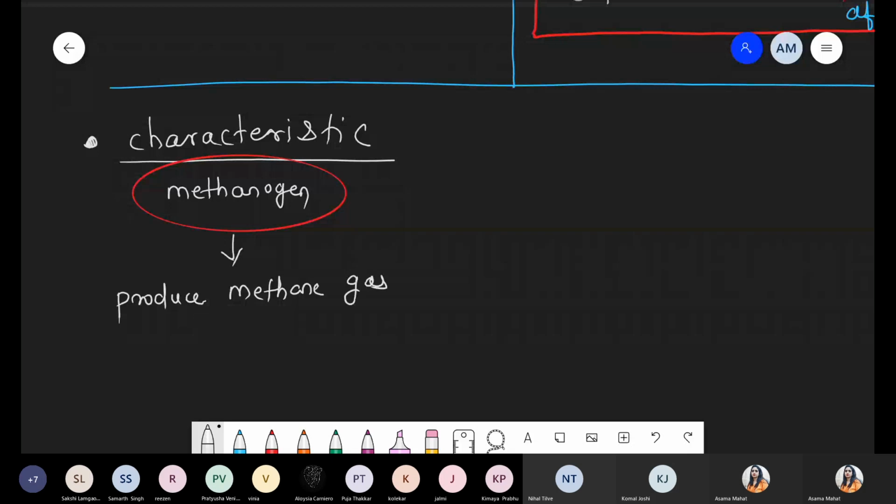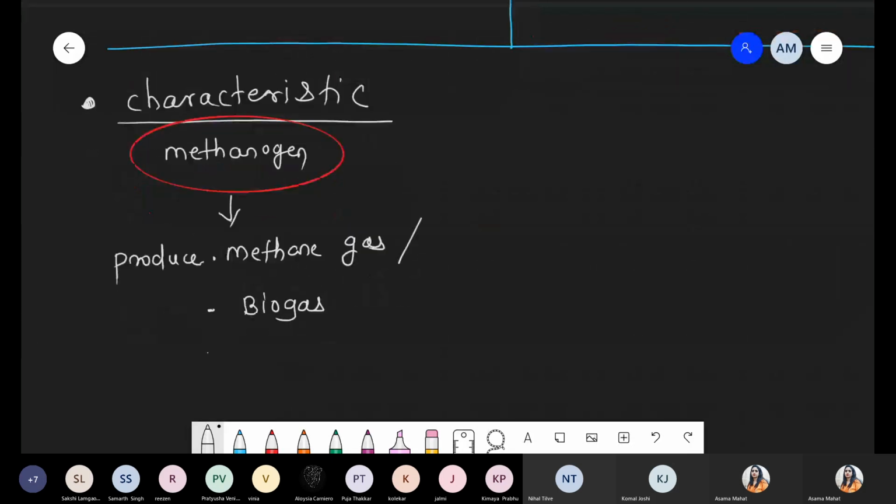And methane gas, it has the different name. Methane gas also called as the biogas because it is used in biogas production, as well as these are also called as the marsh gas. Marsh because it is produced under the marshy area. So alag name, you can say methane gas, you can say biogas, you can say marsh gas. All these are the, yes, you can say gobar gas. हाँ चलेगा.